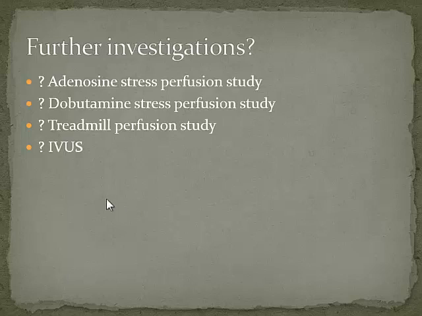So ideally, you should probably be putting them on the treadmill and doing a perfusion scan of some sort while they're on the treadmill. If you can't do that, then the next best thing is dobutamine, because that'll increase your pulmonary artery pressures and aorta pressures, and again, try and mimic things. Adenosine is probably less helpful, because all adenosine does is cause vasodilatation, so it's not really going to mimic the conditions that you want mimicked to find out if an anomalous coronary artery is functionally significant or not.